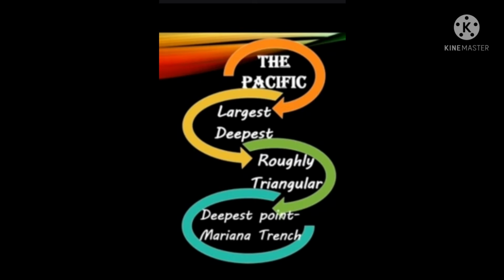The ocean's shape is roughly triangular with its apex in the north at the Bering Strait, which connects the Pacific Ocean with the Arctic Ocean. The Bering Sea, the China Sea, the Sea of Japan, Tasman Sea and the Philippine Sea are some of the marginal seas of the Pacific Ocean. Indonesia, Philippines, Japan, Hawaii, New Zealand are some of the islands located in this ocean.